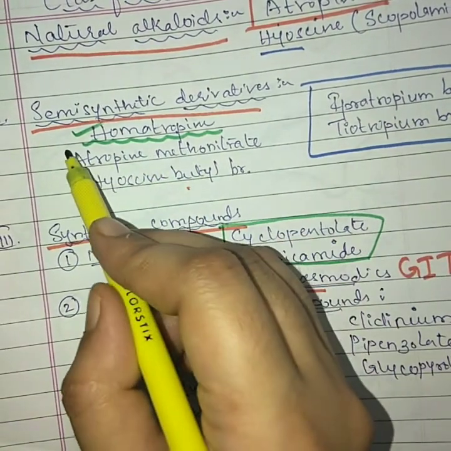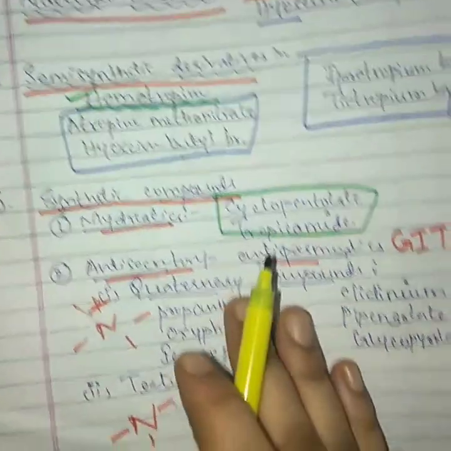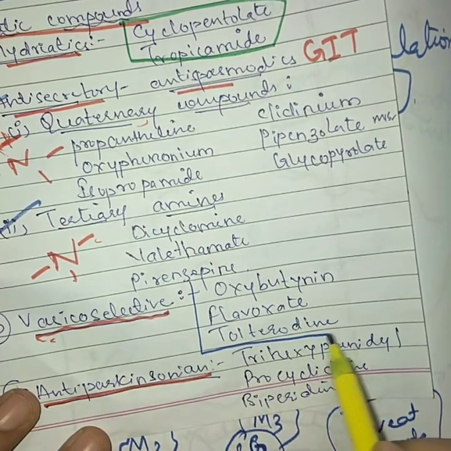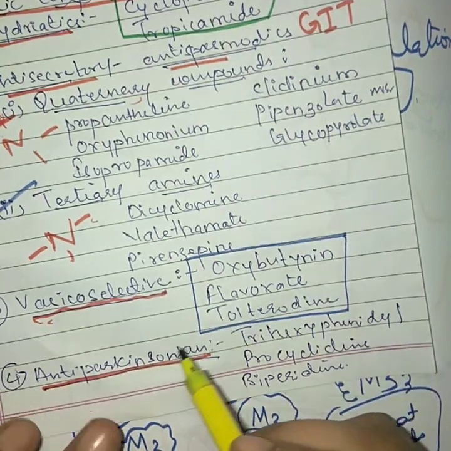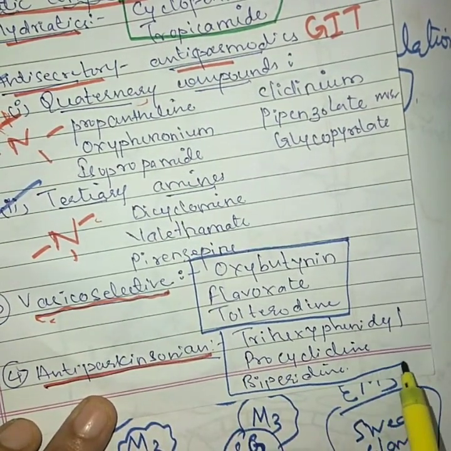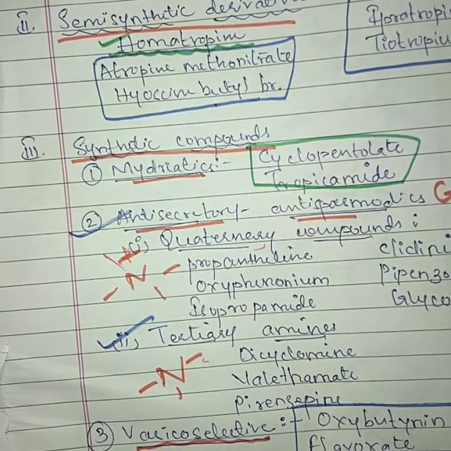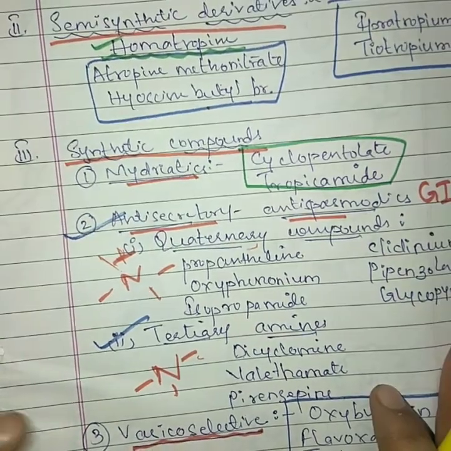And the rest of the drugs, that is atropine methonitrate and hyoscine butyl bromide, are anti-secretory and antispasmodic agents. All these drugs are anti-secretory and antispasmodic drugs. These drugs have action on the detrusor muscle; they will produce detrusor muscle relaxation. And the anti-parkinsonian drugs, we have discussed before, have action on the central nervous system and are used in the treatment of parkinsonism. So these are all the classes or examples of anticholinergic drugs and their actions. Next, we need to study certain side effects and toxicity.